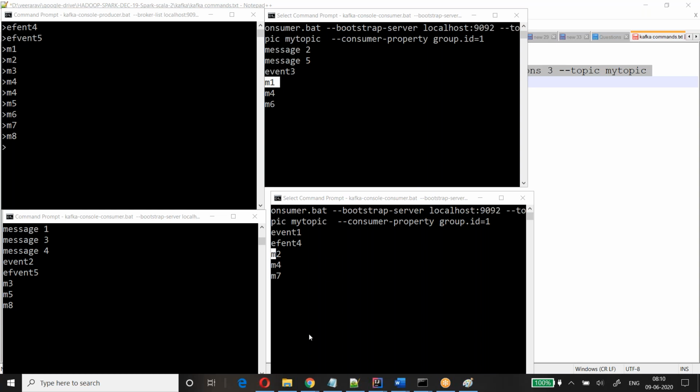What will happen if we have more number of replications? Is there any change in receiving? No, there won't be any change. The replication is only for fault tolerance. Oh, okay. Replication is for fault tolerance. In case any fault happens, and it has to recover, it will identify another machine and start reading messages from there. Correct? Yes.